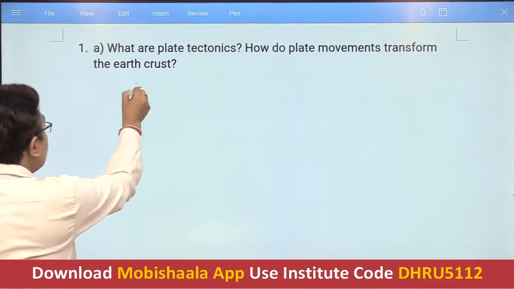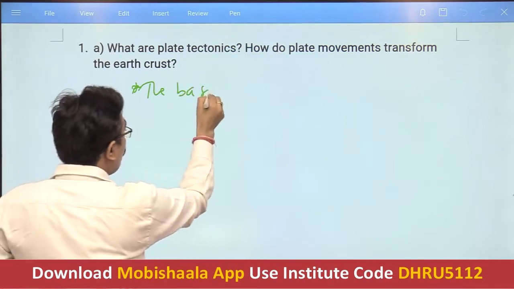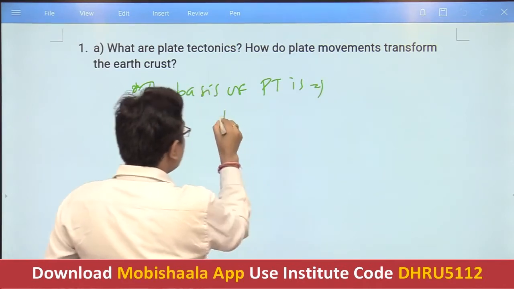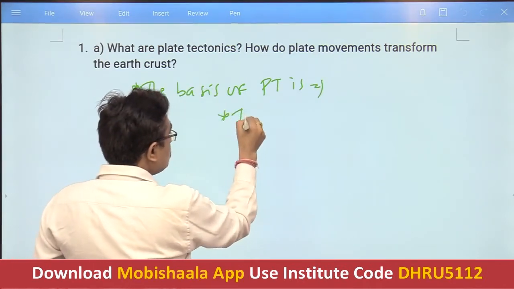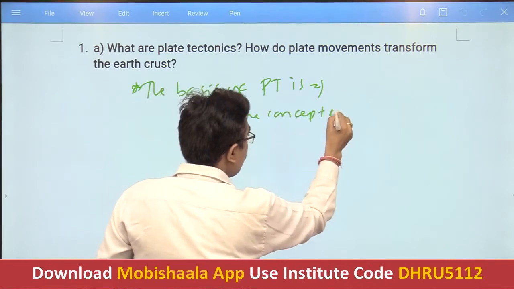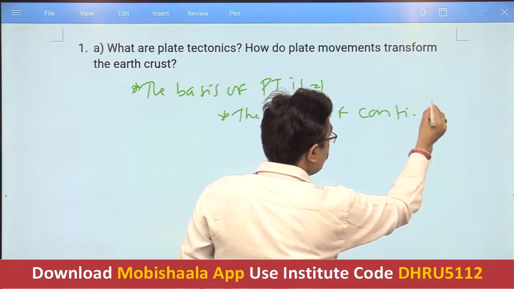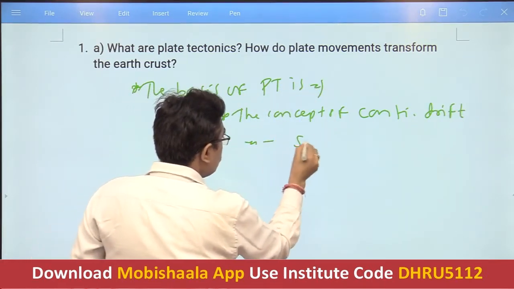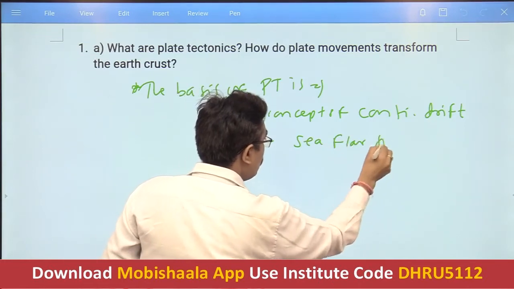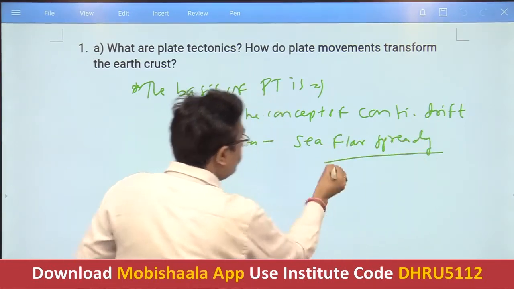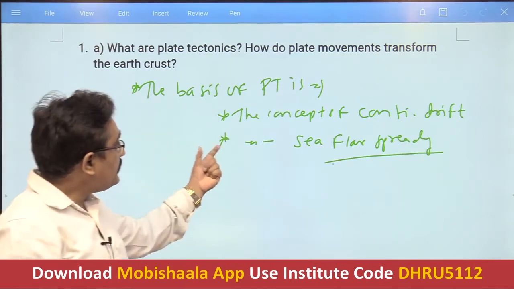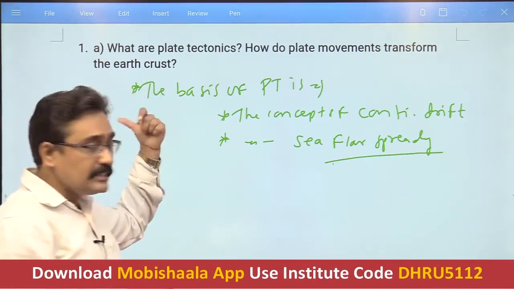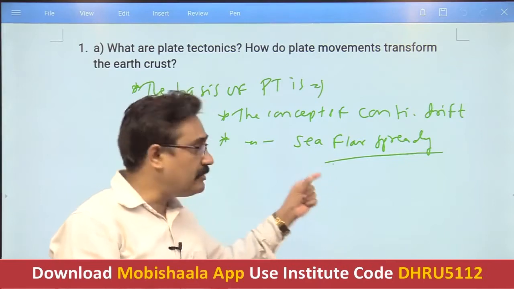In addition to that, you can also say that the basis of this theory of plate tectonics is, it is based on what? There are two bases. That is the concept of continental drift, right or not? And second, the concept of sea floor spreading. So the basis of plate tectonics is the concept of continental drift and sea floor spreading. It is based on these two concepts. We have to mention this so that the examiner will come to know that you have an idea of this.